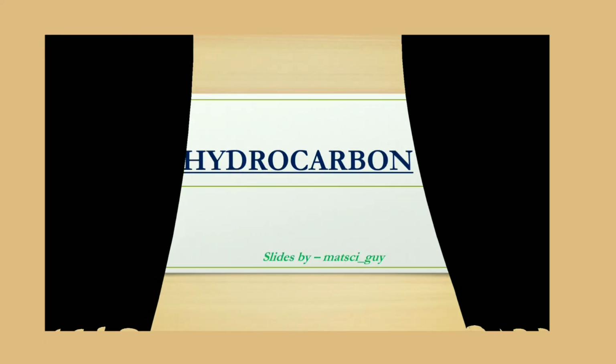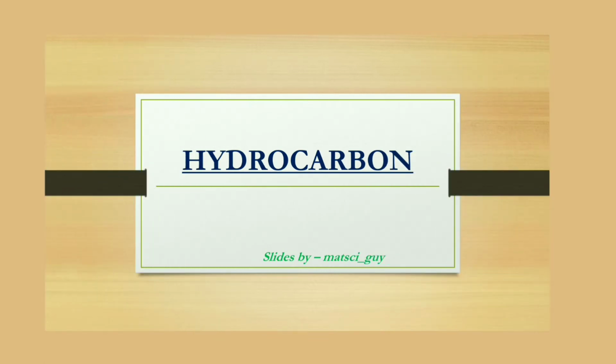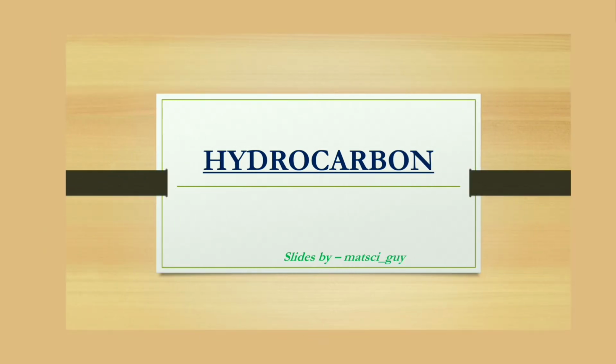In today's module we are going to discuss hydrocarbons. Hydrocarbon is an important class of organic compounds formed by carbon, which is the consequence of catenation property. Catenation is the self-linking property of an atom. To know more about catenation, click on the link provided in the description and watch the video. Now let's get back to the hydrocarbons.